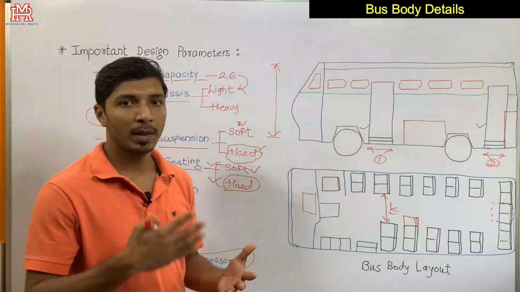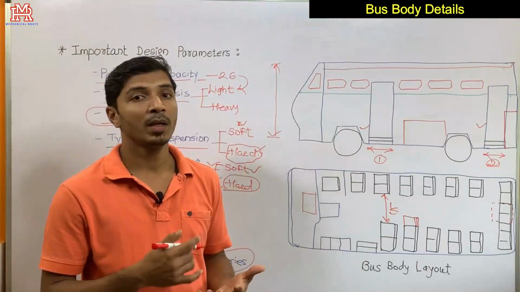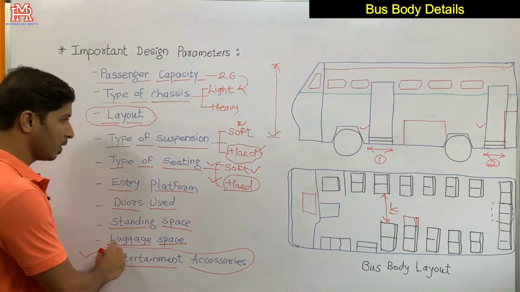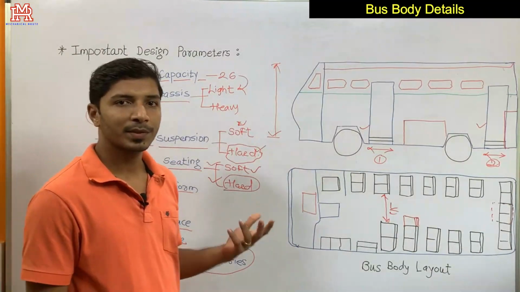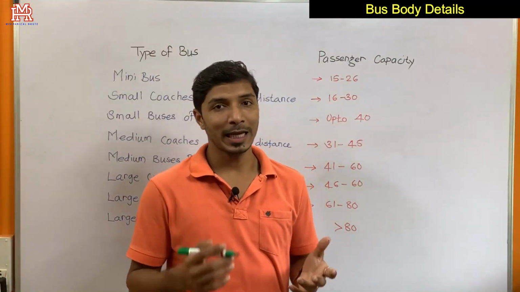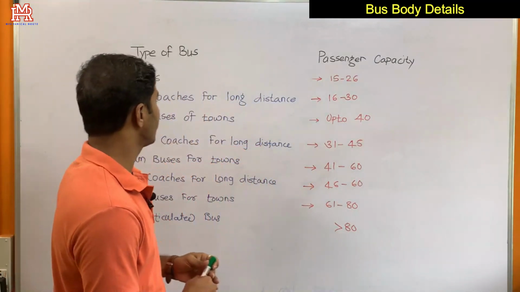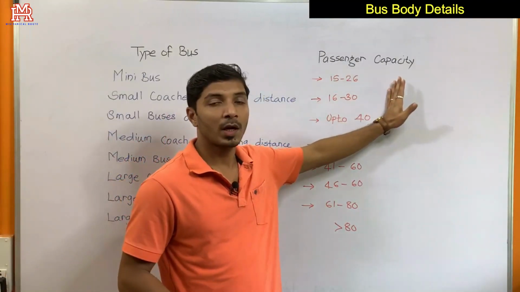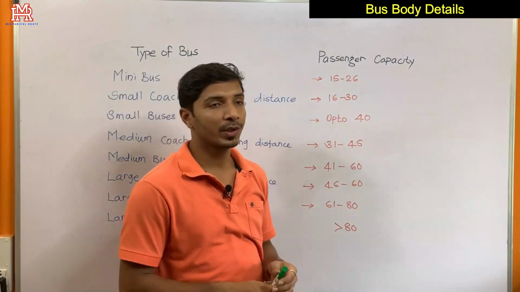you will find some MP3 players, televisions, maybe some air conditioning systems, etc. So these accessories are required for long distance journey buses. Now we'll move toward different styles of buses, but prior to that we'll discuss different categories of buses and passenger capacity, how many passengers those buses will accommodate.